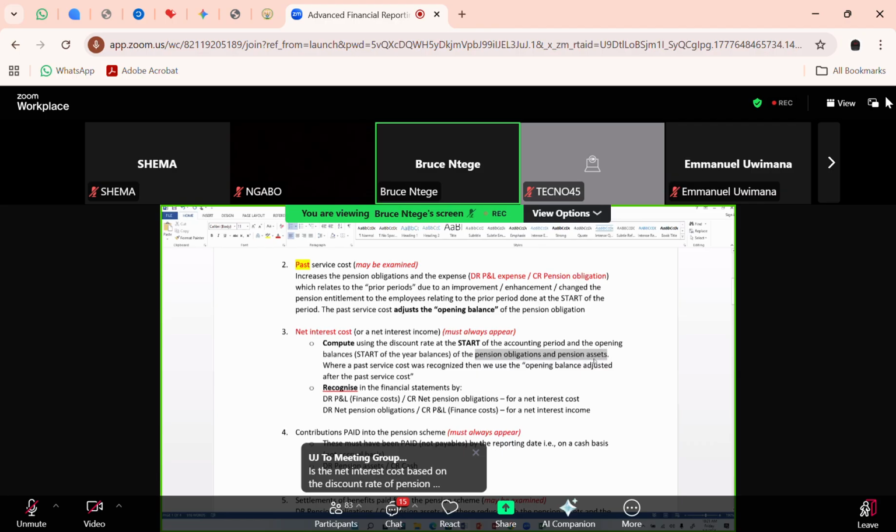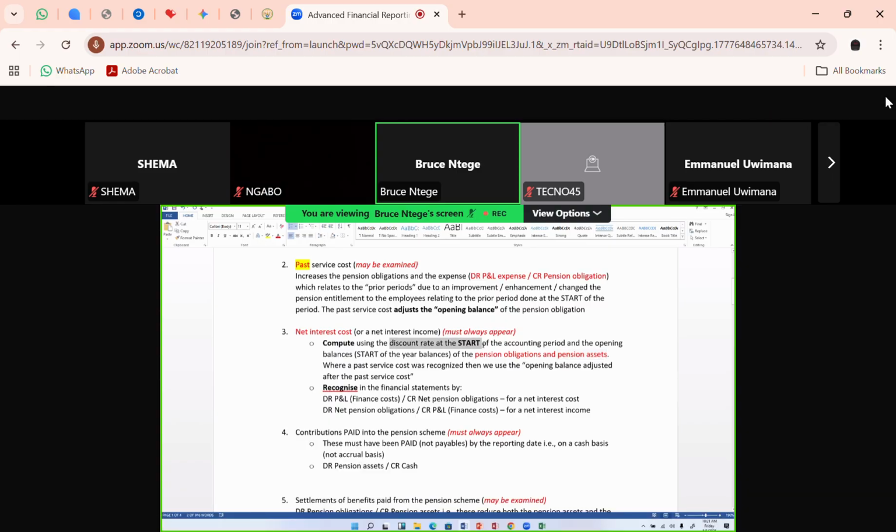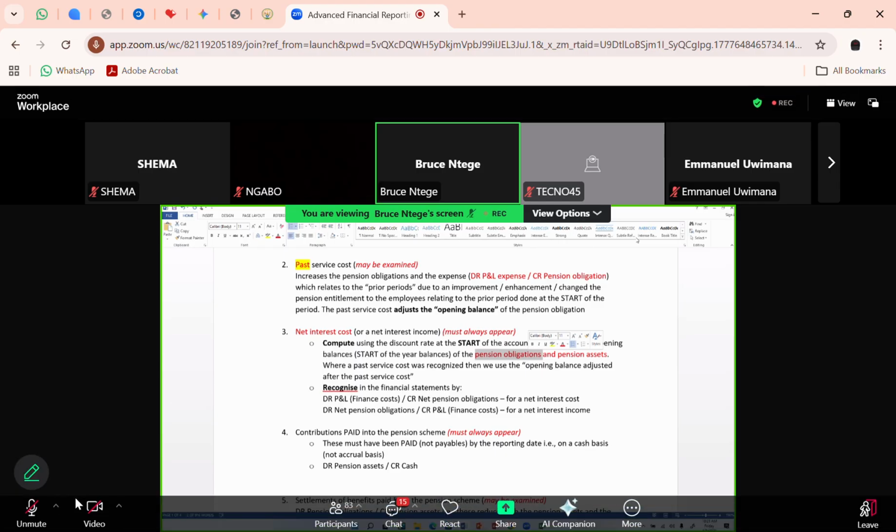One of the balances there is pension assets, meaning that we shall use the same discount rate at the start of the year times the opening balance of pension assets to get interest income. Or we shall use the interest rate at the start of the year times the pension obligation to get the interest expense. Then we shall net the two figures to get the net interest income or net interest expense. So the answer is yes to that person asking that question. So it's discount rate on the pension assets to get the interest income.